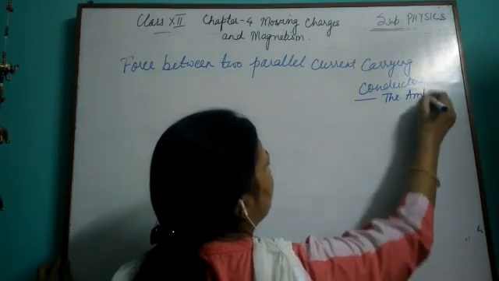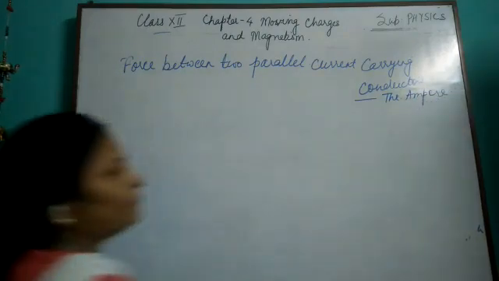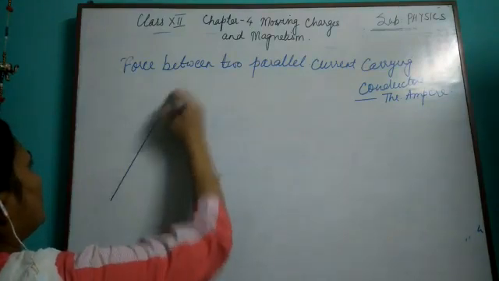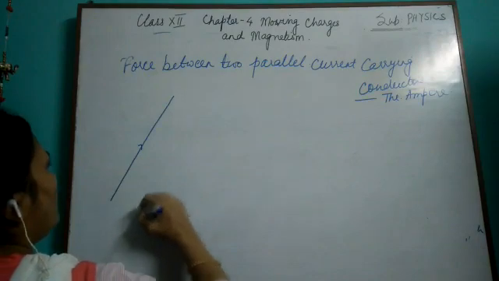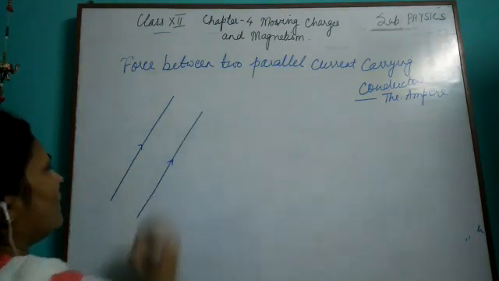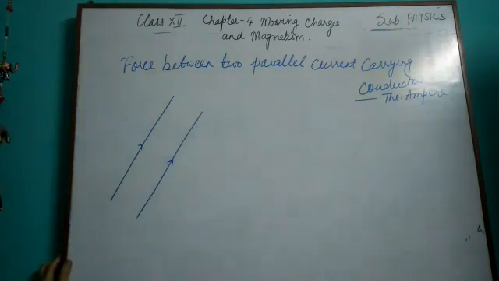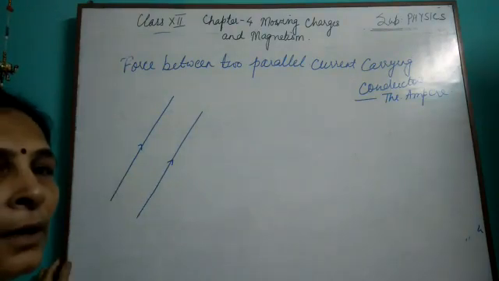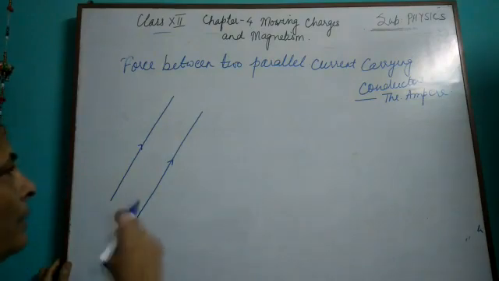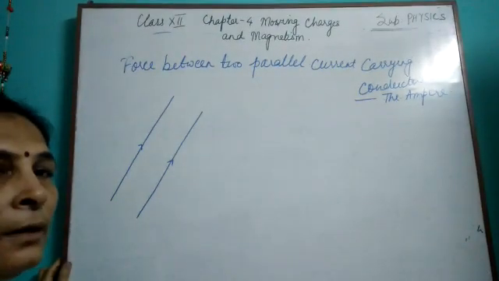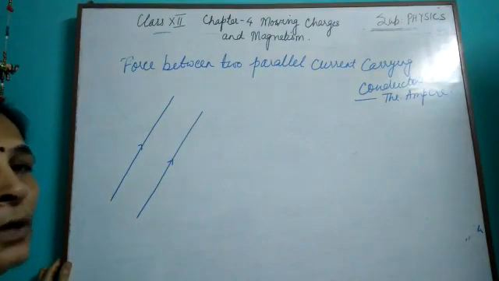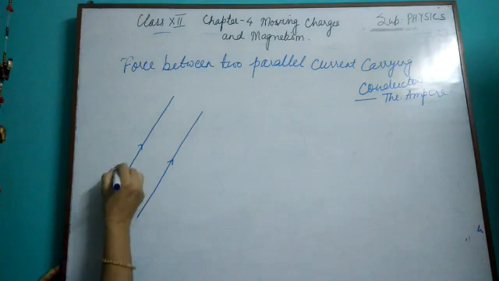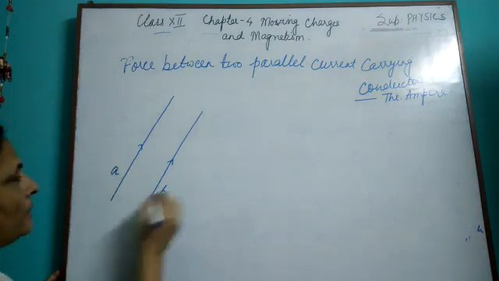And we'll also take out the definition of ampere from here. We'll consider two current carrying conductors parallel to each other. We can have both the currents in the same direction or in opposite direction. We'll be doing it for the same direction, and I'll tell you how to do it for the opposite direction, what will be the change in that.